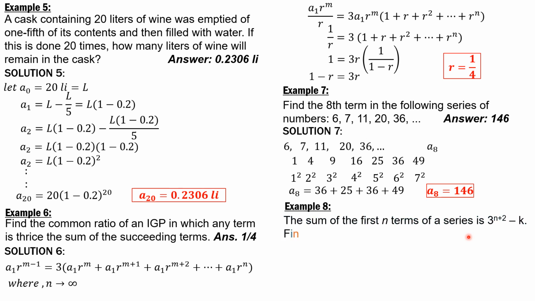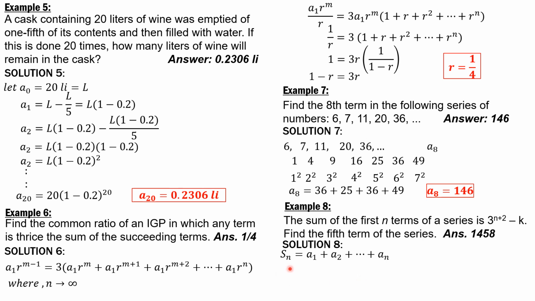Example 8. The sum of the first n terms of a series is given by 3 to the n plus 2 minus k. Find the 5th term of the series. So the sum of the first n terms is equal to first term plus second term plus dot dot dot the nth term.